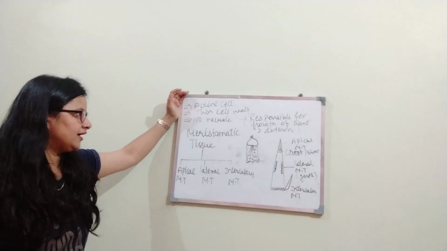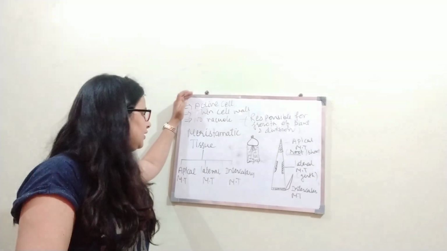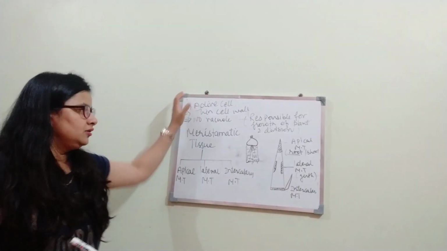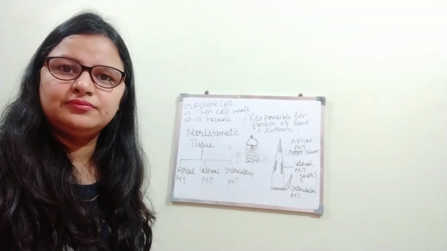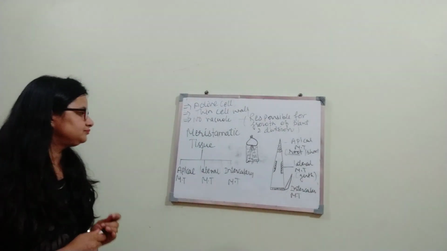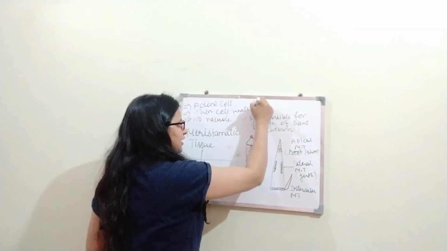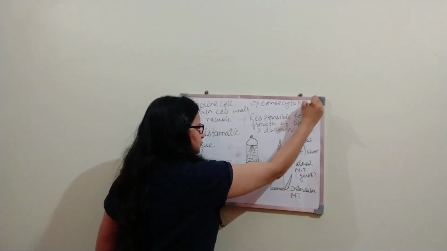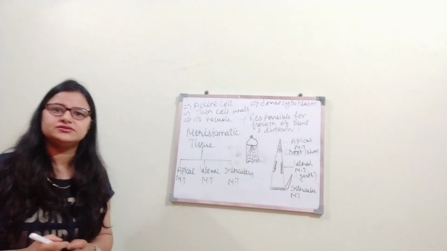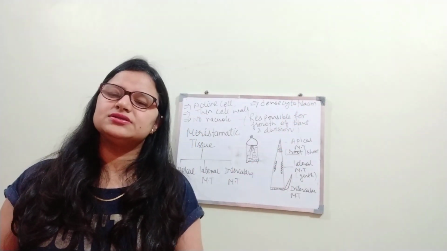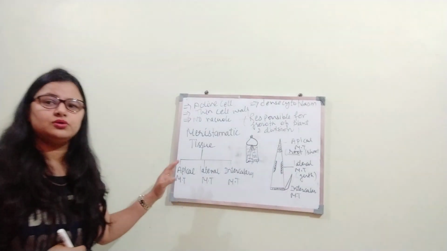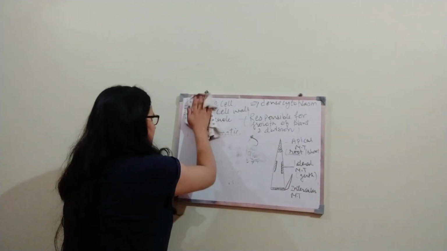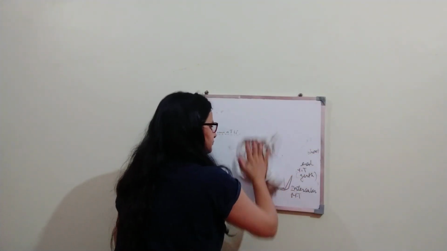They have active cells because of division, right? They have a thin cell wall and a lack of vacuoles. One more thing, they have dense cytoplasm. I hope this is clear to all of you. Okay, so let us move further, students.